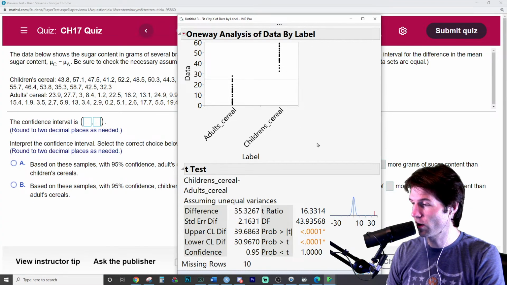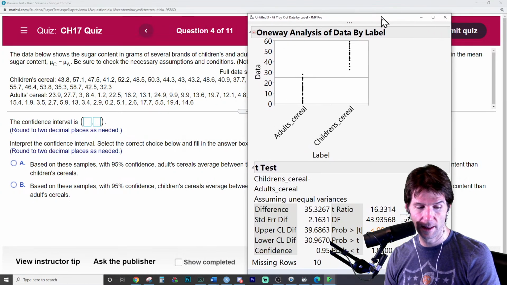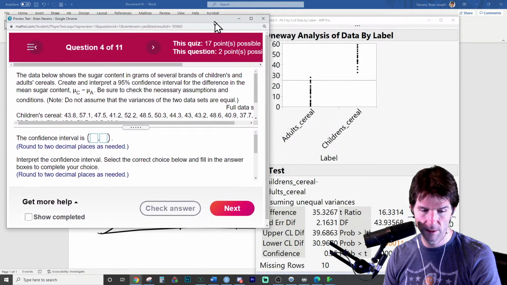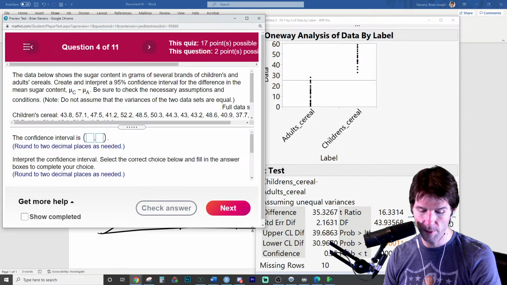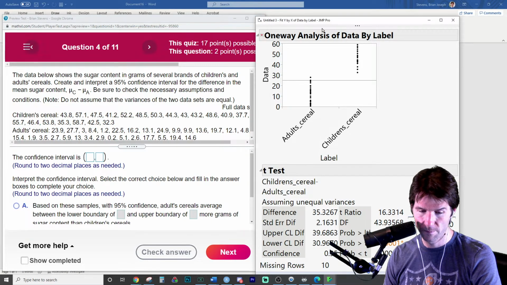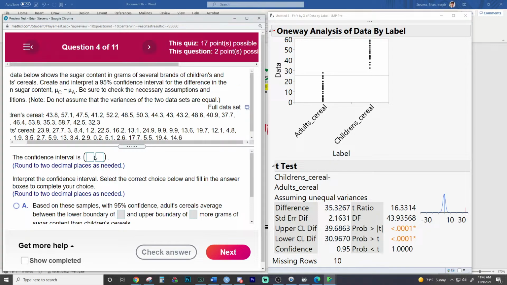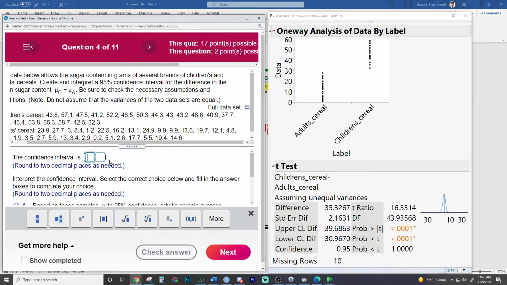So let's go look at this output right here, and the confidence interval. So we should be able to get it both on the screen. There we go. The confidence interval goes from a lower bound of 30.97 to an upper bound of 39.69. I think that's right. Hopefully I copied it correctly.